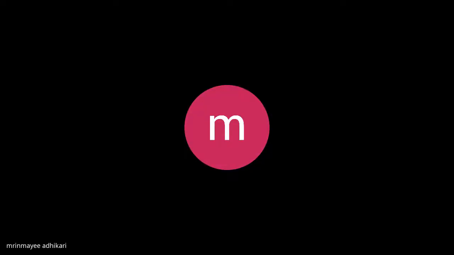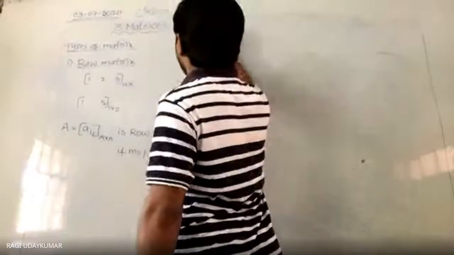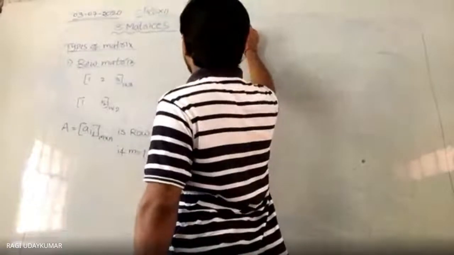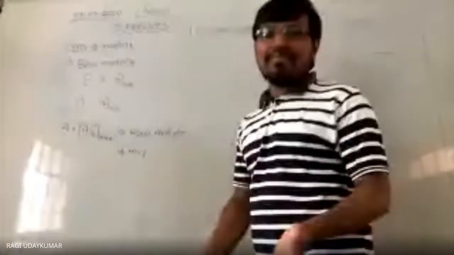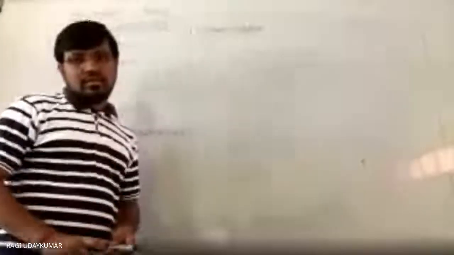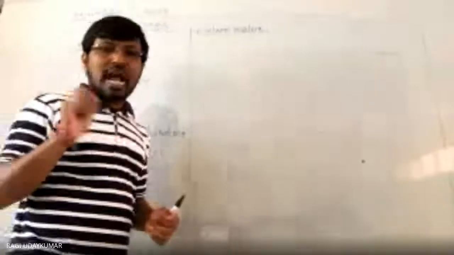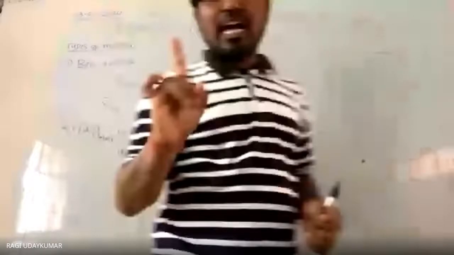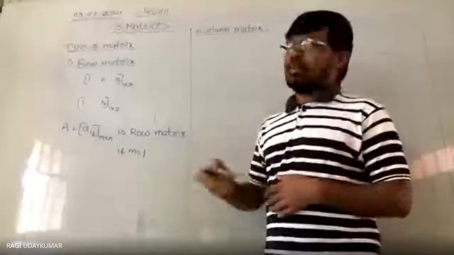Okay. Next one is column matrix. The word itself says to you very clearly that only a single column will be there, only one column. If there is one column, then it is called a column matrix.